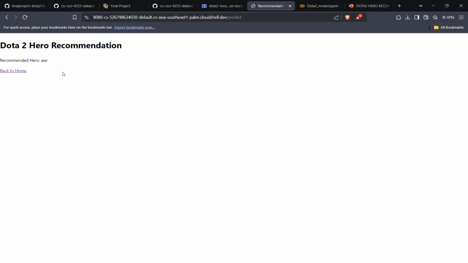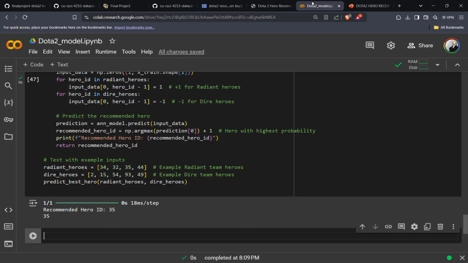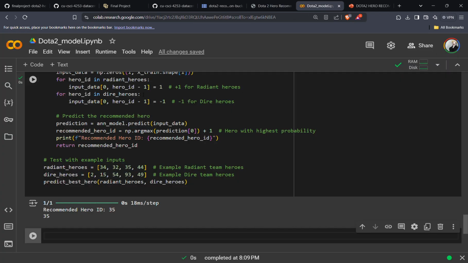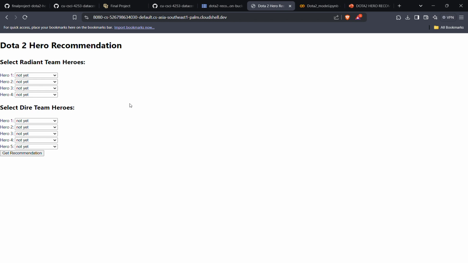There are some things that I could have done better in this project, and one of those things is building a better UI. But I don't think this is the main concern of this project, because this project is about using different tools like GCP and HTML, and using ML in these, and creating an end-to-end project. So there's my project. Thank you.